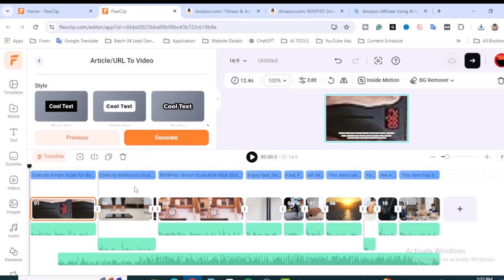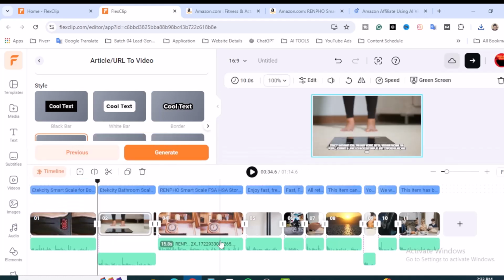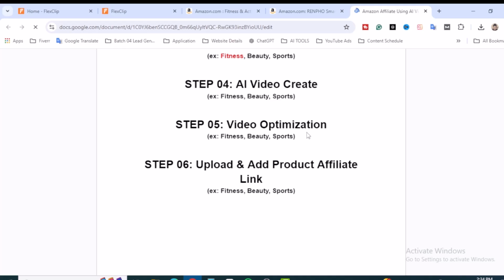So this is the scenario. You will find the background videos, also the text, that means the captions, also the audio over here, and finally the music. When you upload this video with this music to your YouTube channel, maybe you will get a copyright strike, or you have to edit this video again in YouTube Studio. I'm going to download this, and then I will talk about steps number 5 and 6, video optimization and adding the product affiliate link.